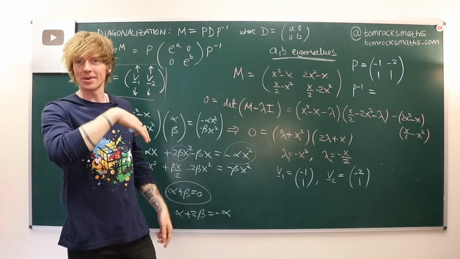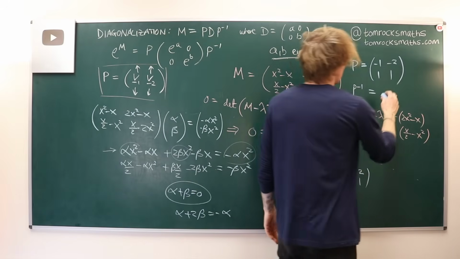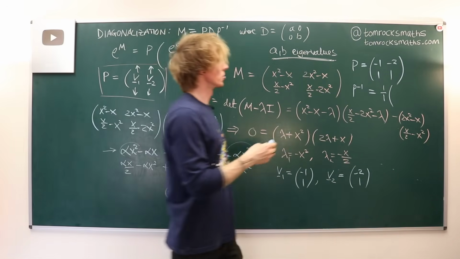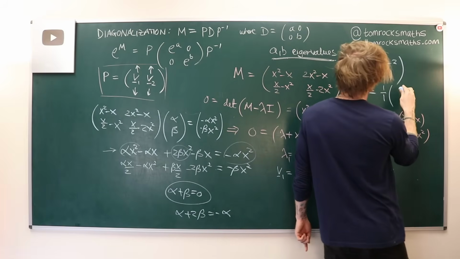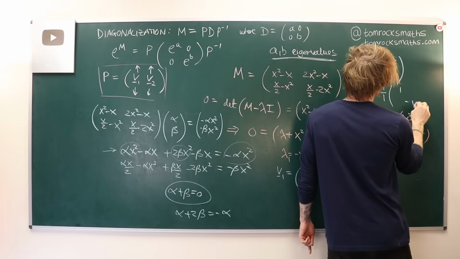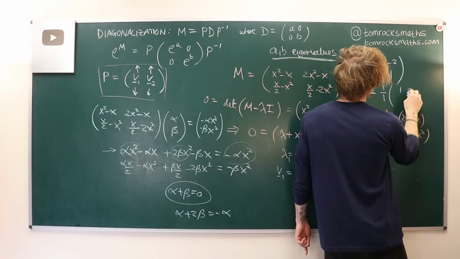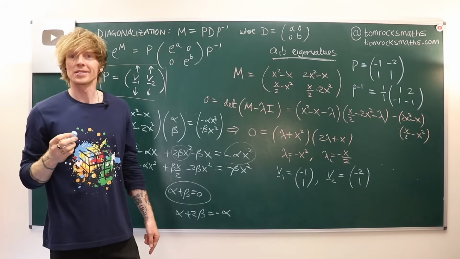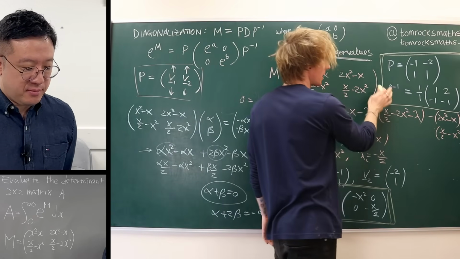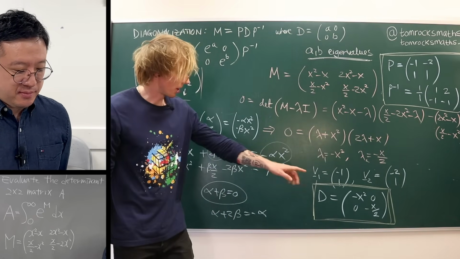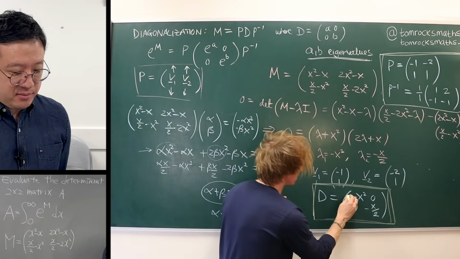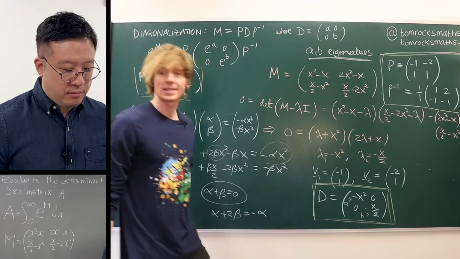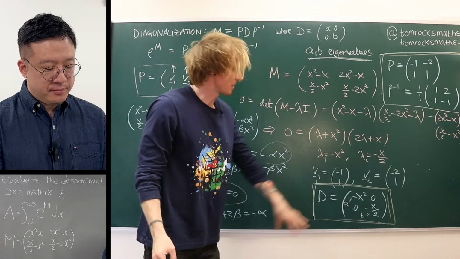So 1 over the determinant is just 1 over 1. So I'll just write that. And then for a 2 by 2 inverse, you swap those two. So I think that's 1 minus 1, and then you make the other two opposite signs. So I think that is going to be P inverse. So I've got P and P inverse over here, ready to go. We've got our matrix D, and we've got A is equal to minus x squared, and B is equal to minus x over 2. We've got D, A and B ready to go.